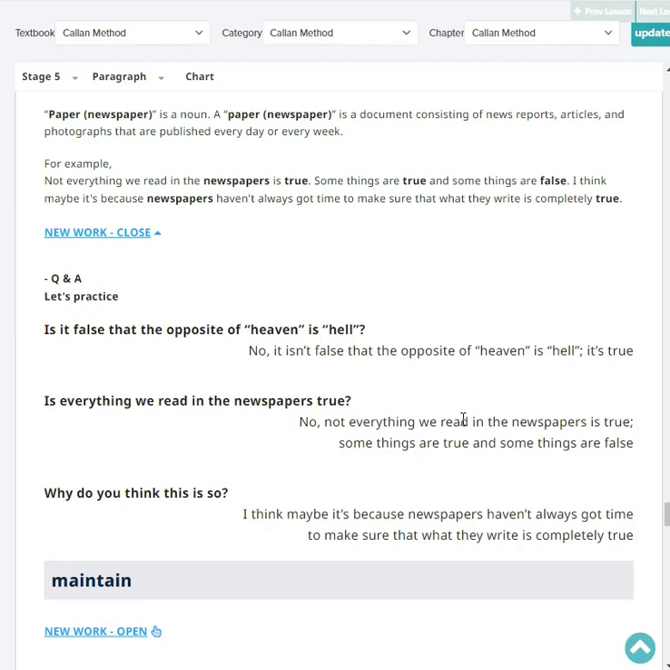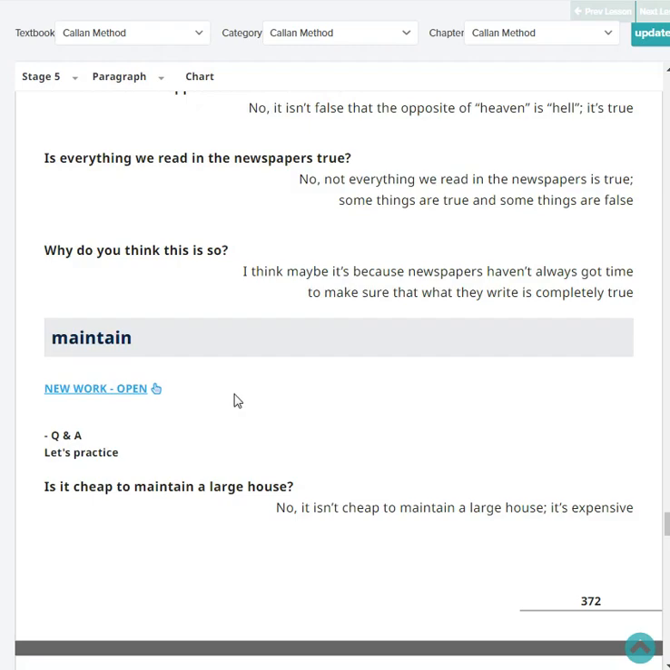I think maybe it's because newspapers always have to make sure that what they write is completely true. Very good. Let's repeat.